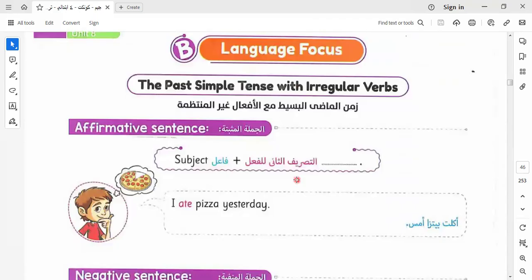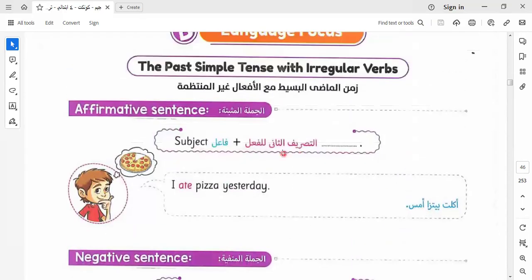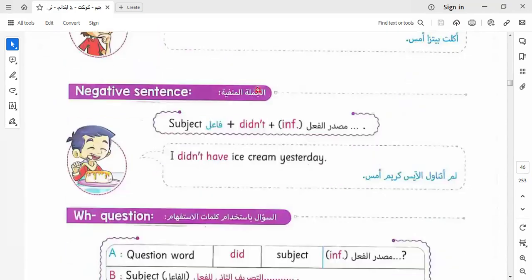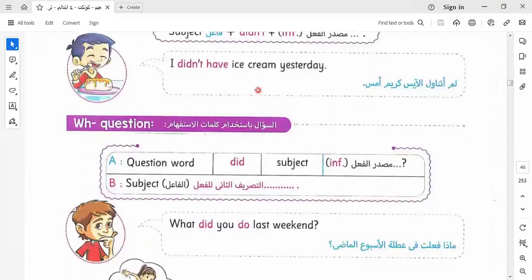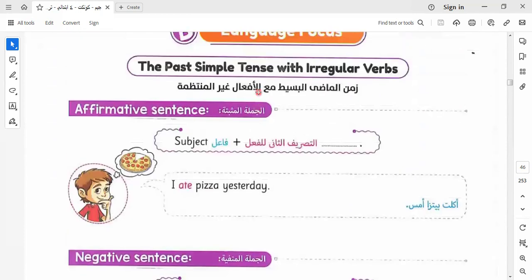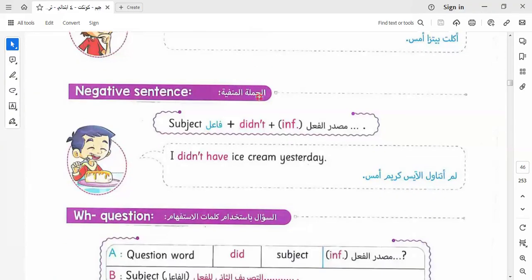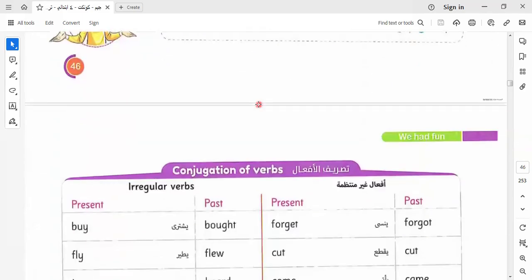Last class we talked about the past simple with irregular verbs, and we know the irregular verbs that we use in the past simple form. As we know before, past simple is used for actions and habits in the past, and in question and negative form we use did and put the verb in the infinitive form.